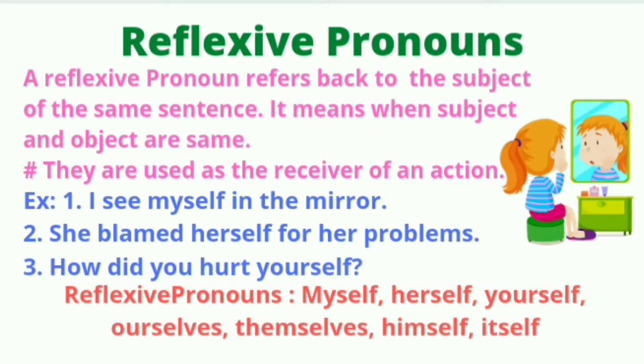Examples: I see myself in the mirror. Here, I is the subject and the same came in the object position in the form of myself. She blamed herself for her problems. So, herself is the reflexive pronoun here. How did you hurt yourself? So, here yourself is the reflexive pronoun. He, him. Okay.